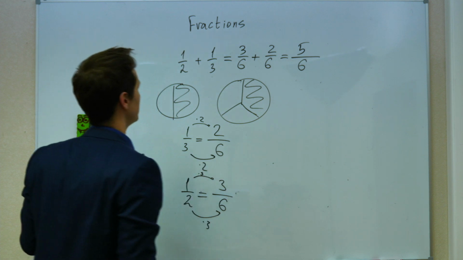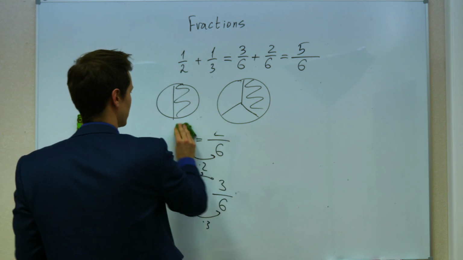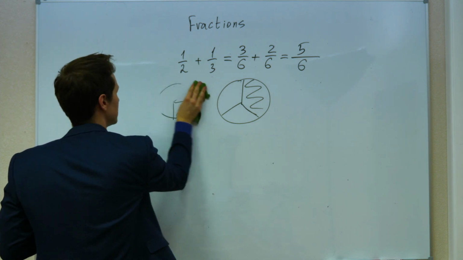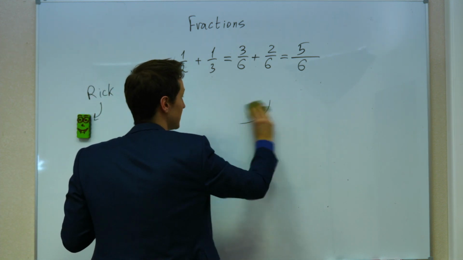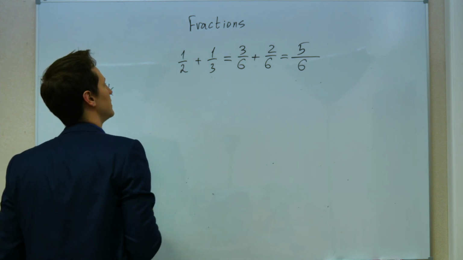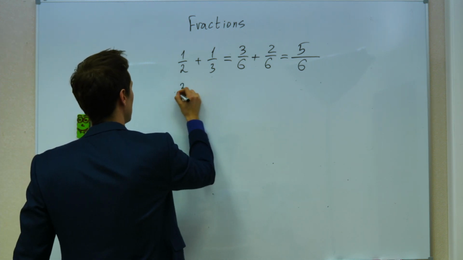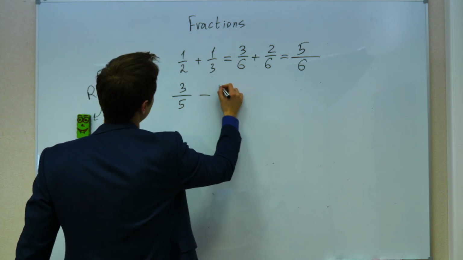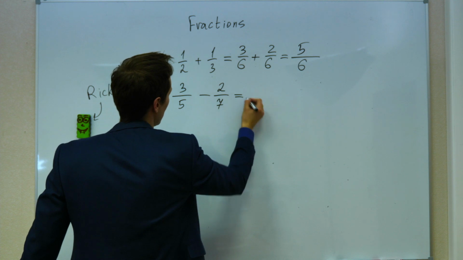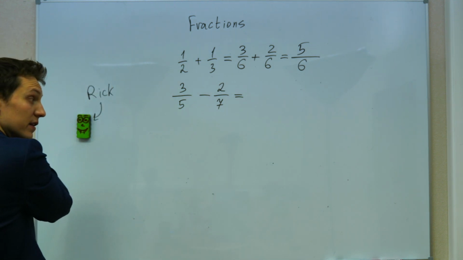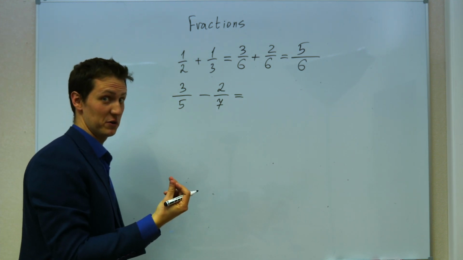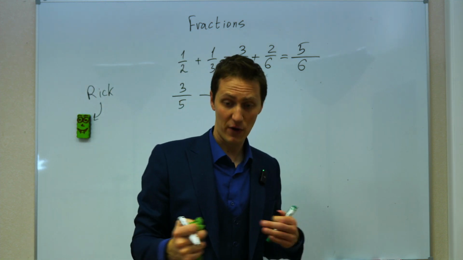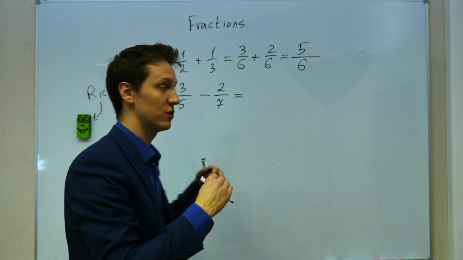Let's move on to understanding how subtraction works. It's pretty much the same. You just have to turn these two fractions into fractions with the same denominator. Let's say I want to subtract 3/5 minus, let's say, 2/7. How much am I going to get? These two denominators are different, right? 5 does not equal 7. So we have to turn these fractions into fractions with the same denominator.